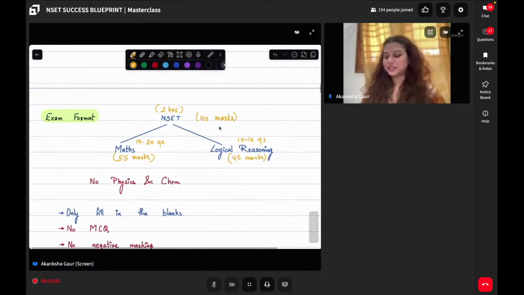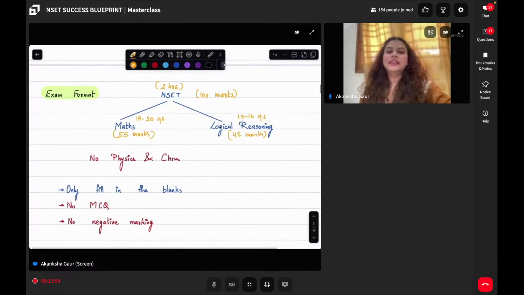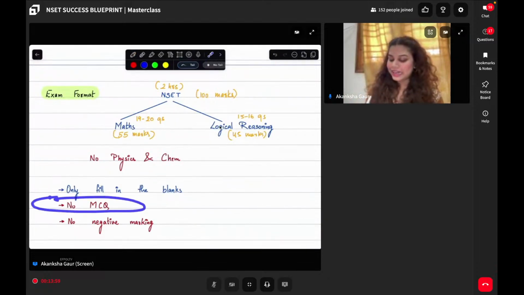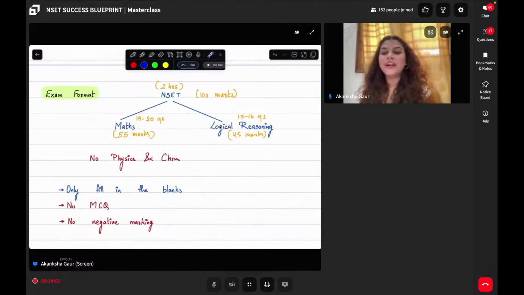Perfect. So again, as I told you, there is no physics and chemistry. Now, what kind of questions will you get? You will not get any MCQ. There are no multiple choice questions. There will only be fill in the blanks.